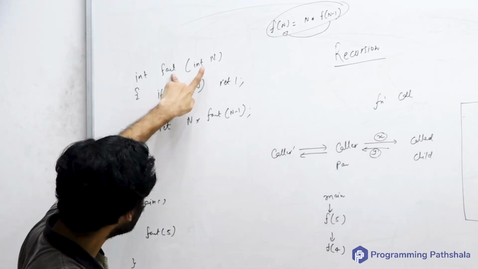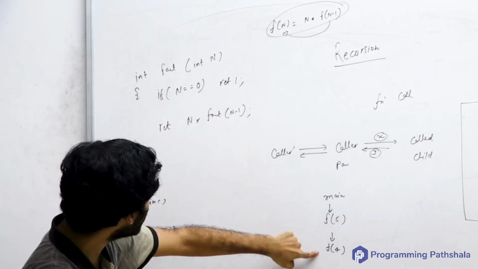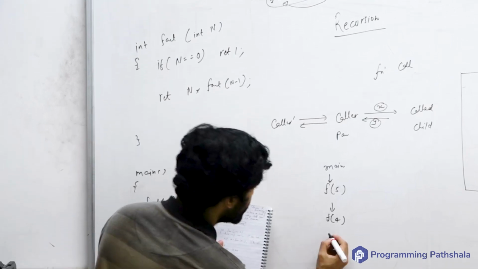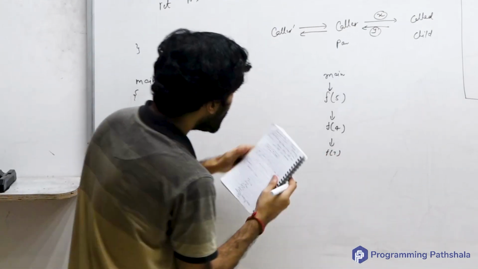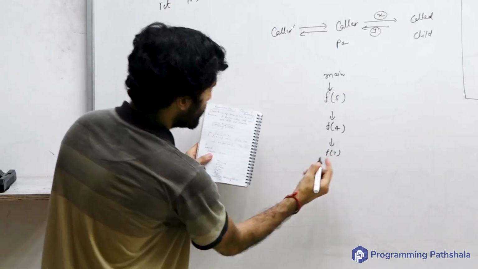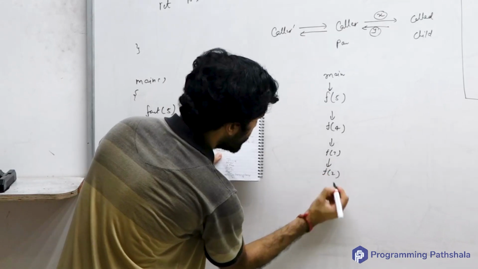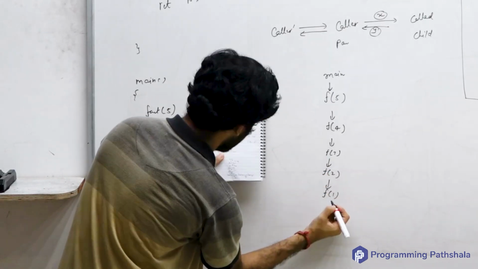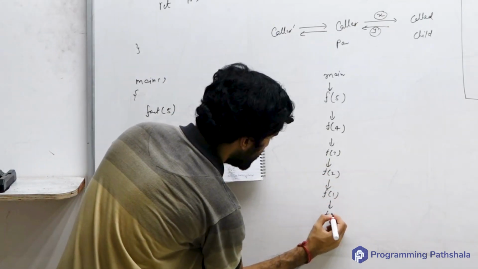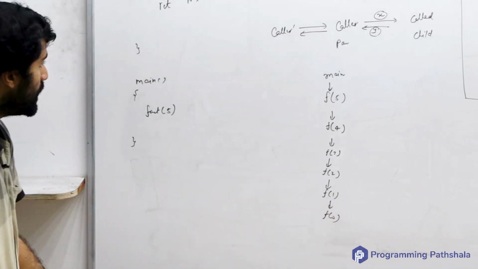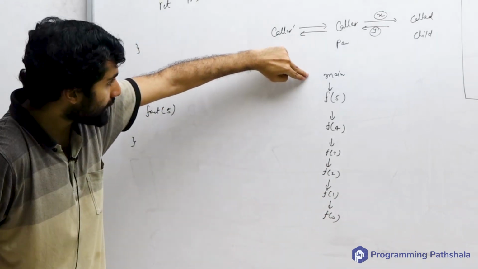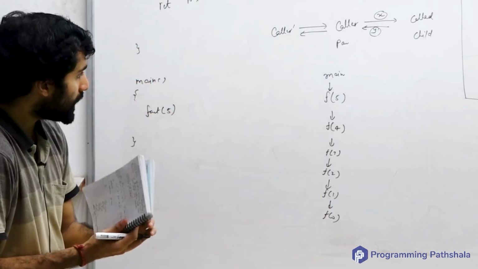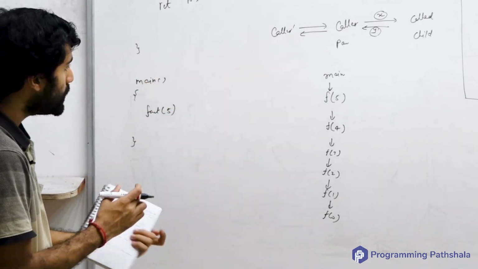Similarly, when fact of 4 is called, this fact of 4 would again call fact of 3. Now all of them are waiting for fact of 3 to complete. Now fact of 3 will call fact of 2, this will call fact of 1, and eventually this will call fact of 0. So see, in any recursive code, the call flow happens from top to bottom.